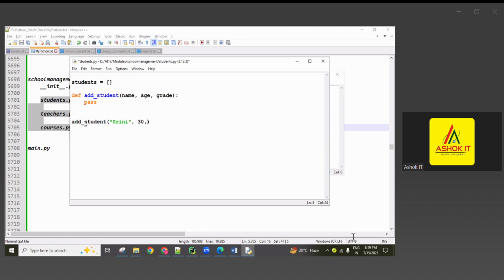Okay, age is 30, for example. Grade, guys, A grade. Okay, simply, it's like I'm giving. So now these three values are sent to these three parameters. Using these three parameters, I want to create one student object.